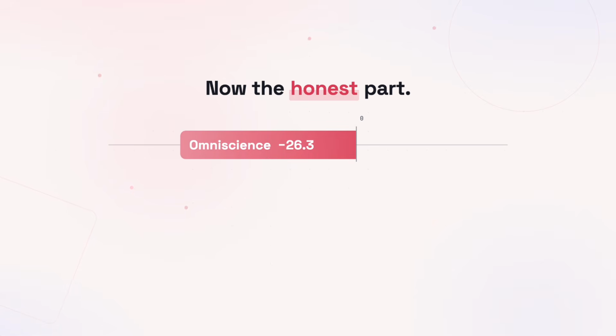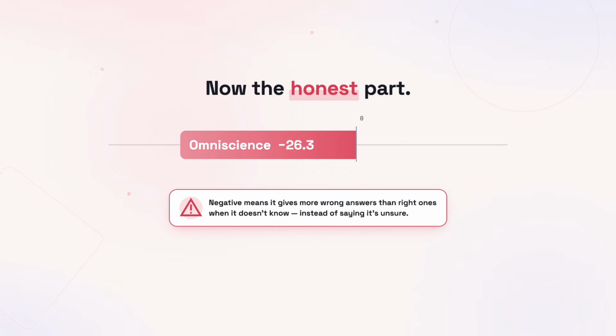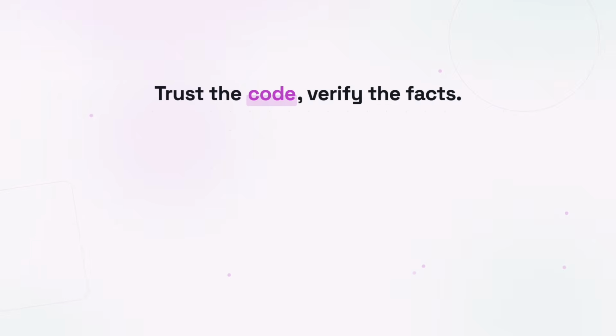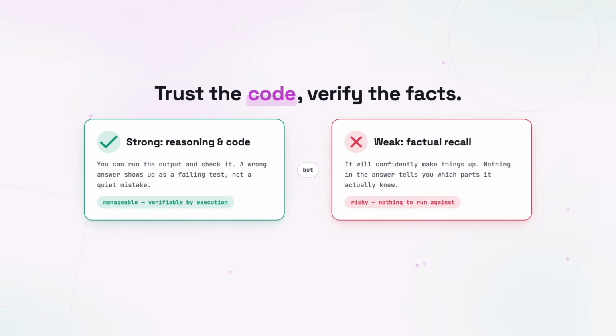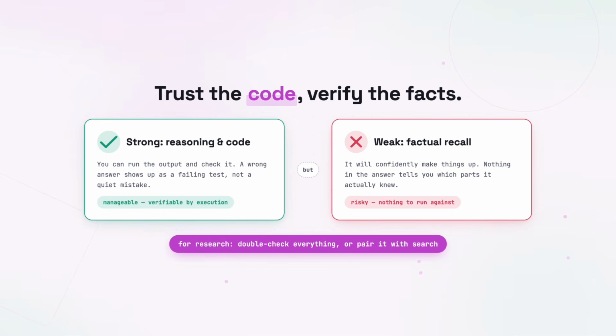Now the honest part, because there's a real weakness in this data, and I'm not going to skip it. On the Omni Science test, which measures knowledge reliability and hallucination, Pro Alpha scores negative 26.3. Negative means it gives more wrong answers than right ones when it doesn't actually know something, instead of saying it's unsure. Its accuracy on that test is 32.3%, with a low non-hallucination rate. In plain terms, this model is strong at reasoning and coding, but weak at factual recall, and it will confidently make things up. For research or anything where you're trusting its facts, you need to double-check everything or pair it with search.